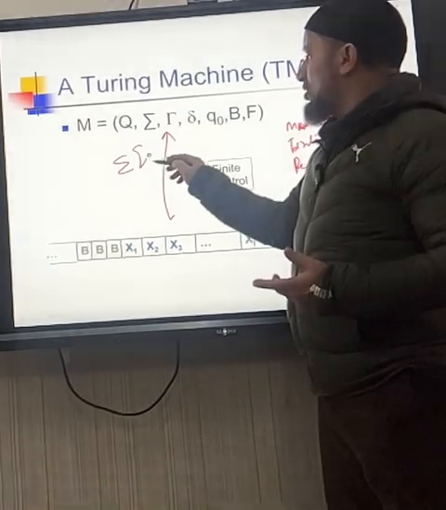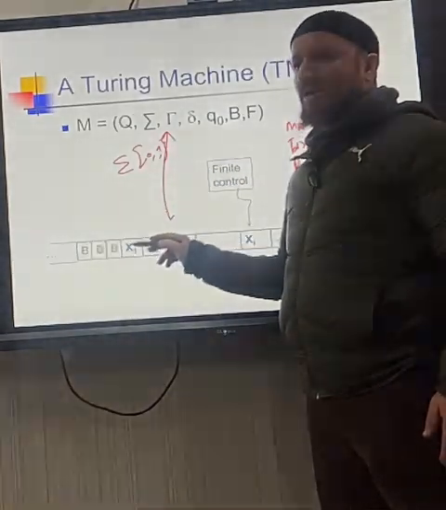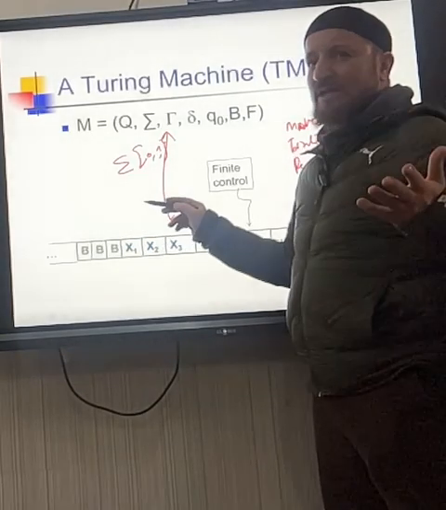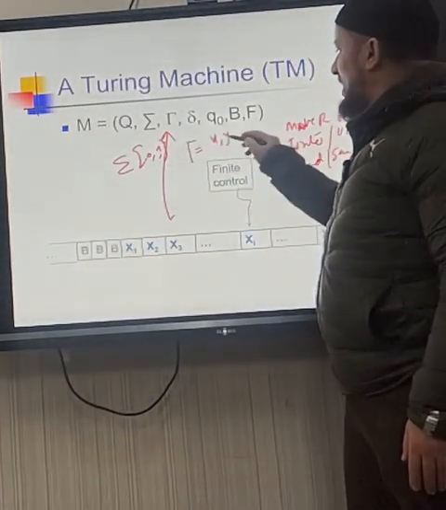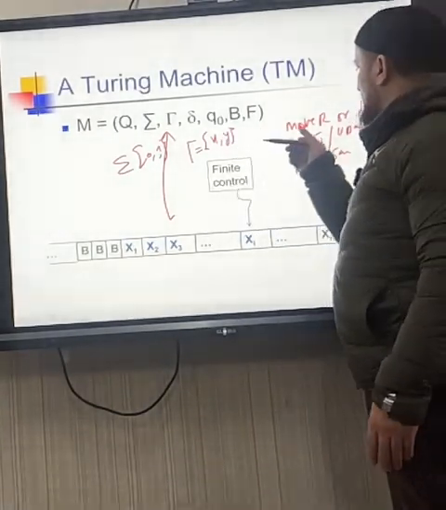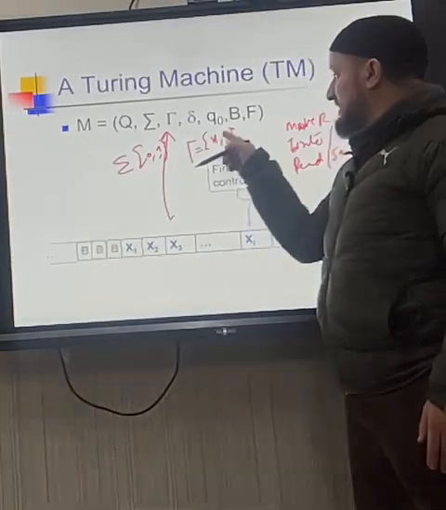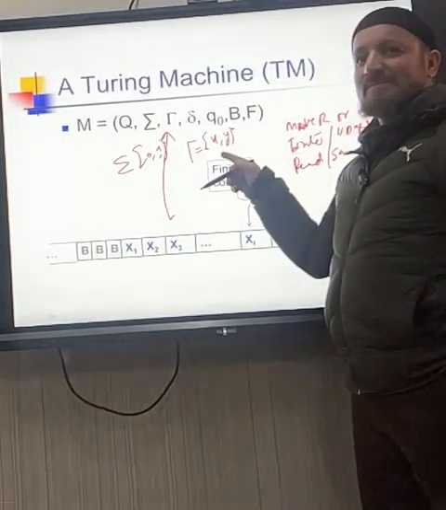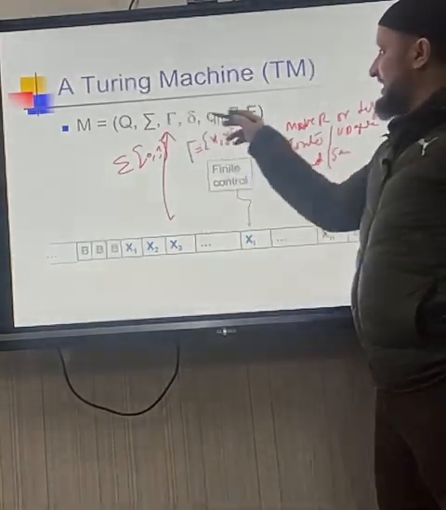If the sigma is 0, 1, so that means I can have input as 0 or 1 only. My language will have only zeros and ones, and maybe my tau, the gamma, is having X, Y. So that means I can write or read onto the tape this X and Y only. Getting it? So my Turing machine will have 7 tuples.